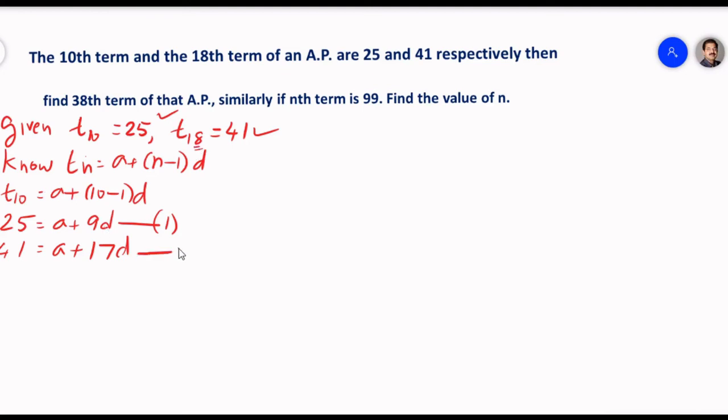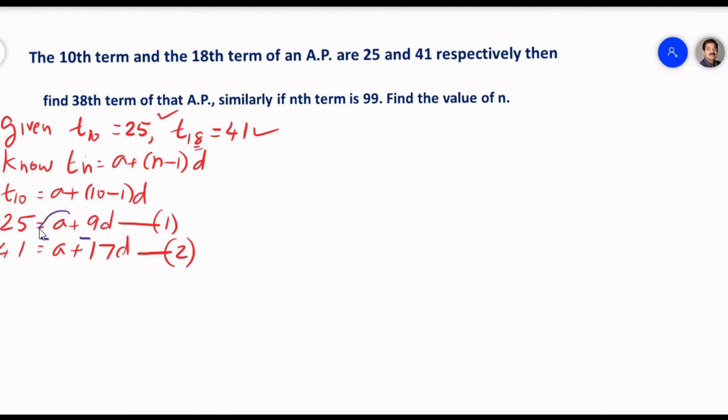We got two equations, and we know the principles of solving simultaneous equations, and we can see that d is common there: 9d, 17d, and a is also there. Let us subtract the second equation from the first equation. I'm doing it fast because you know about it.